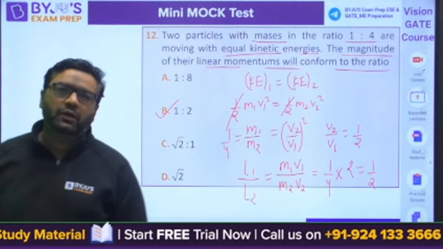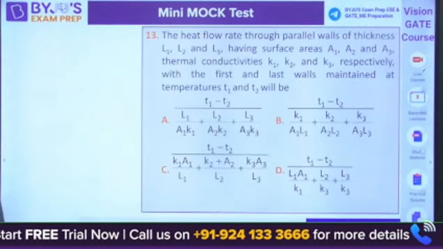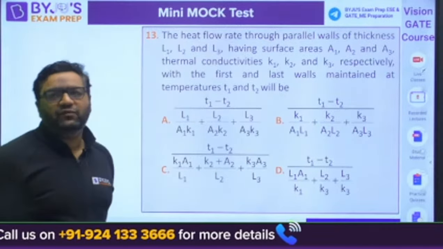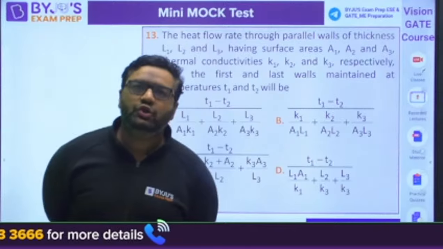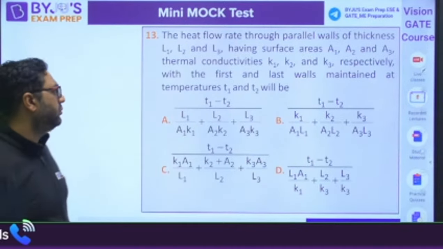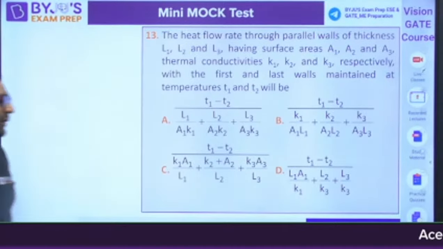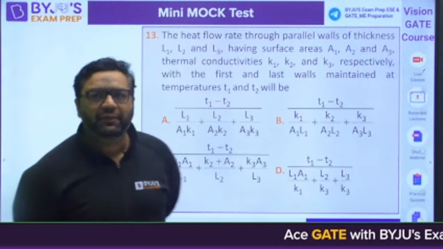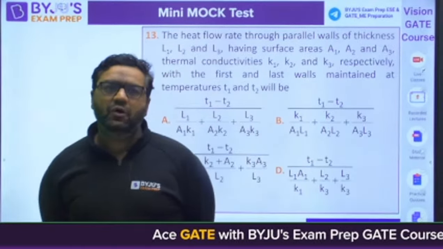Yes. So moving to the next question, guys. Question number 13. This is a heat transfer question. Question number 13 is from heat transfer. This is a very simple question, and this type of question comes in all the PSU exams.